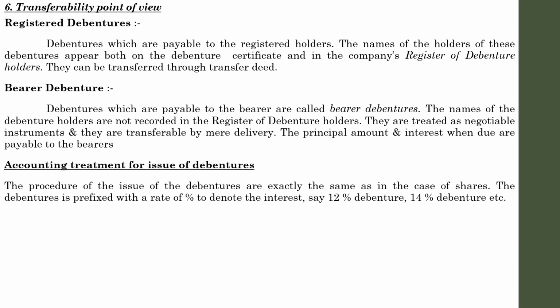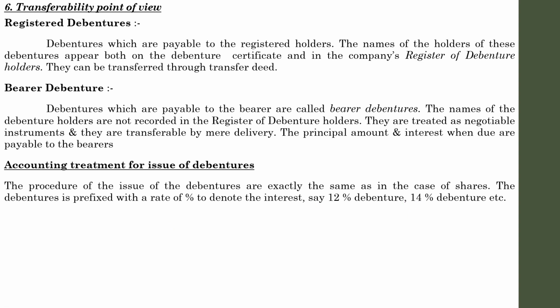In some cases you might have come across a question with 8% preference shares or 12% equity shares, but it is not compulsory that equity shares and preference shares be accompanied by a percentage rate. But in the case of debentures there must be a percentage rate, and it may be in the form of 12% debentures, 10% debentures, 8% debentures, 14% debentures. That depends upon the information given in the question.